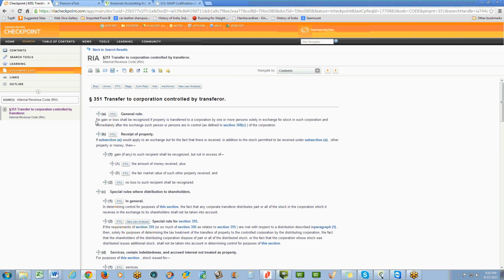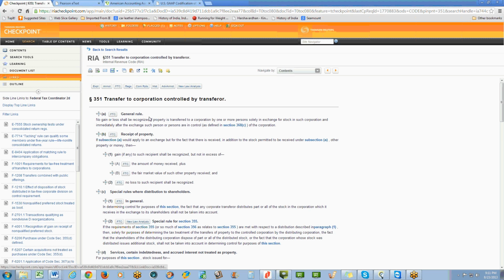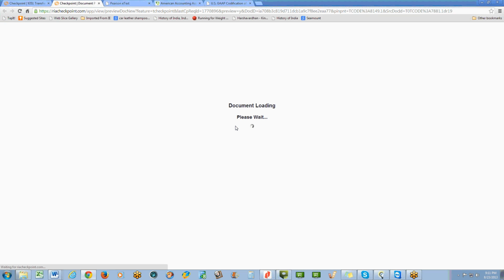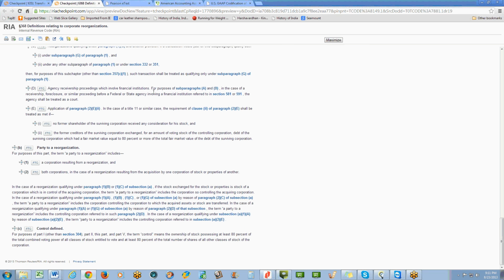The general rule: no gain or loss shall be recognized if property is transferred to a corporation by one or more persons solely in exchange for stock in such corporation, and immediately after the exchange such person or persons are in control. That's the general rule. I can go further into it. I can look at another section, 368C, and I can continue to research further.